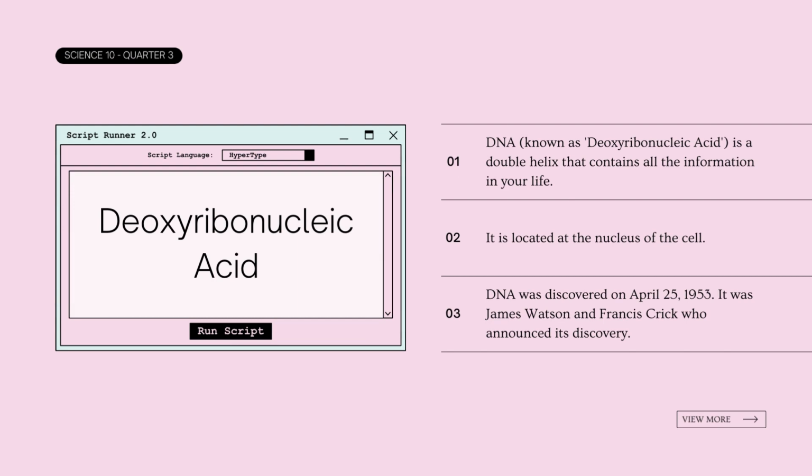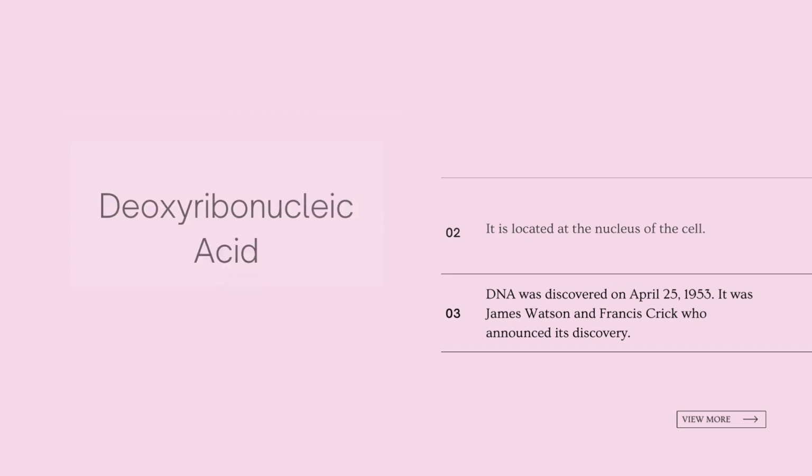DNA, also known as deoxyribonucleic acid, is a double helix that contains all the information in your life. It is located at the nucleus of the cell. DNA was discovered on April 25, 1953. It was James Watson and Francis Crick who announced its discovery.